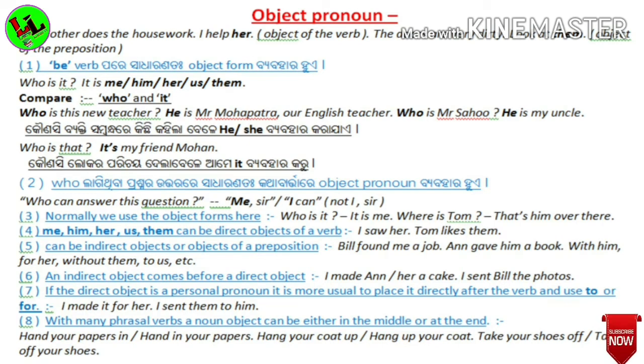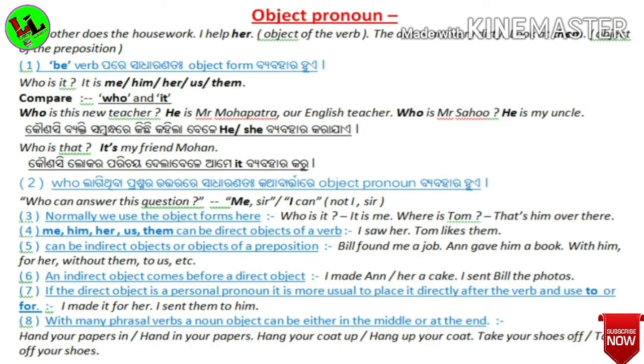I have already told you about objects when I discussed them in the sentence chapter. Then, I saw her. Here her is an object. Tom likes them. Them is also an object.